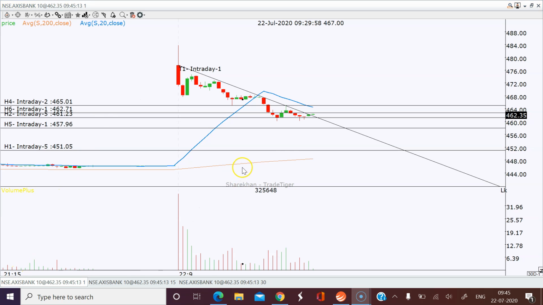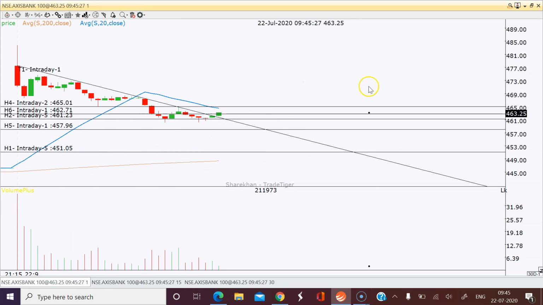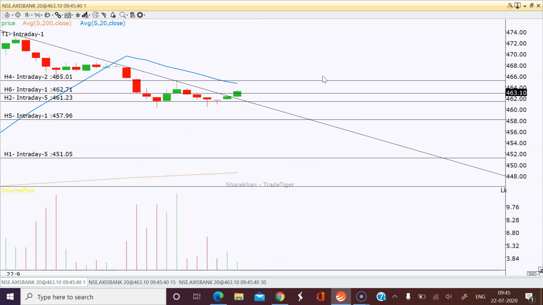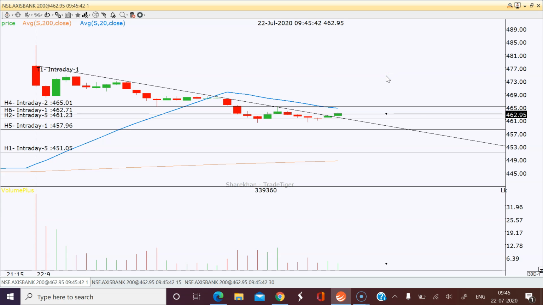The trend line has been taken, and I'm exiting the stock immediately right away. So I lost some 50 paise and I'm entering the trade again. Now I entered the trade again on 463. I lost 1 rupee. My size was very good, I lost some good amount also, but again I'm going for long here. 463 is my long.